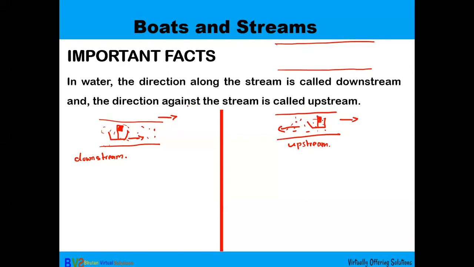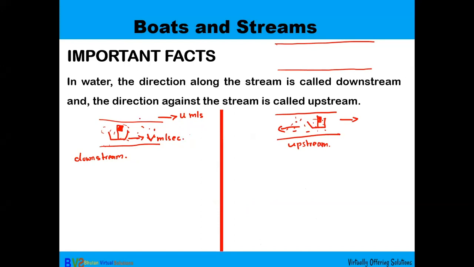Then another thing that you need to know is the formula. All right. Now let us assume that the speed of the river be u meter per second, or kilometer per hour. And the speed of the boat be v meter per second. All right.